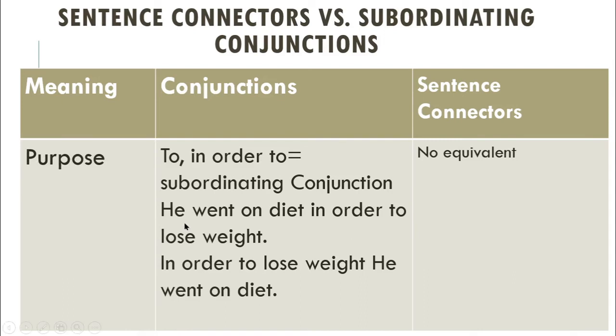To mean purpose, to and in order to, these subordinating conjunctions are used in a sentence. Just like, he went on a diet in order to lose weight. So in order to is a conjunction here. In order to lose weight, he went on a diet. So in order to is used as a conjunction here.